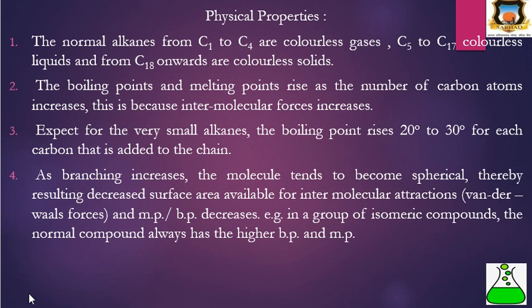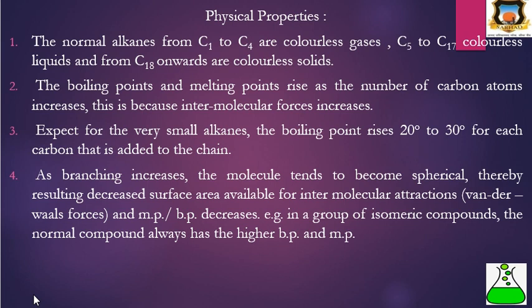From C18 onwards they are colorless solids. The boiling point and melting point rise as the number of carbon atoms increases. This is because intermolecular forces increase. Then, except for the very small alkanes, the boiling point rises 20 to 30 degrees Celsius for each carbon that is added to the chain.